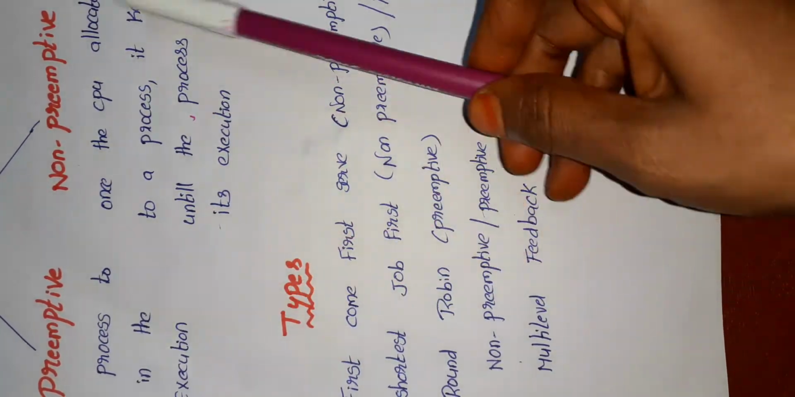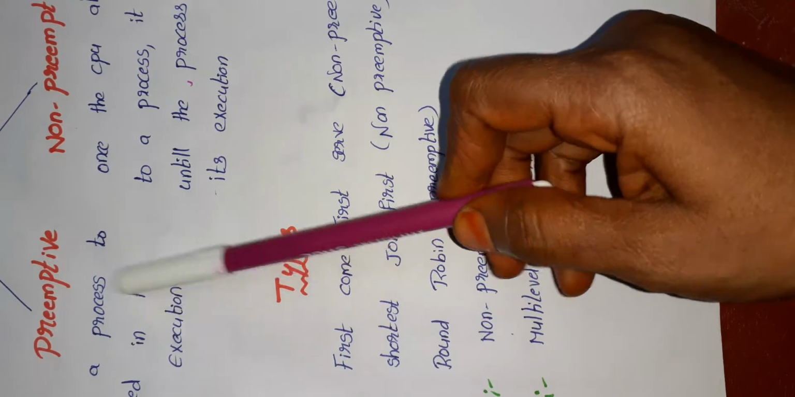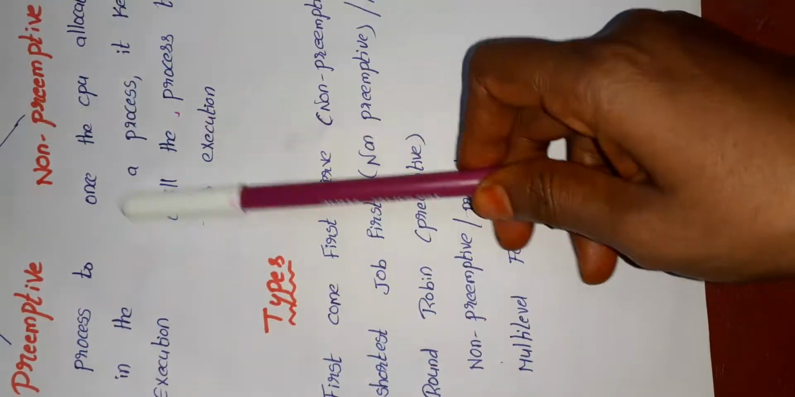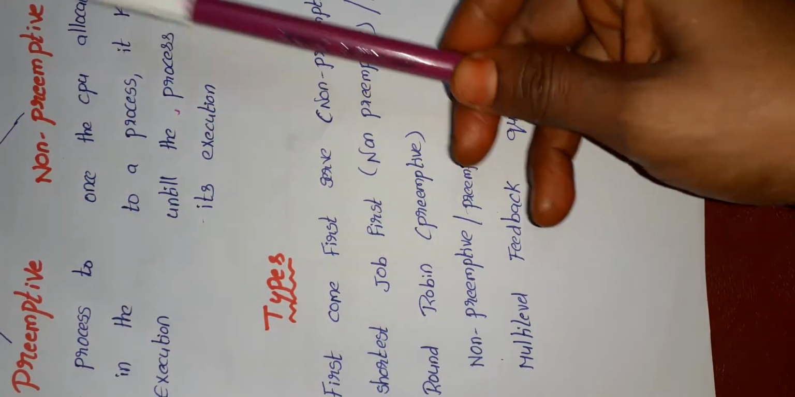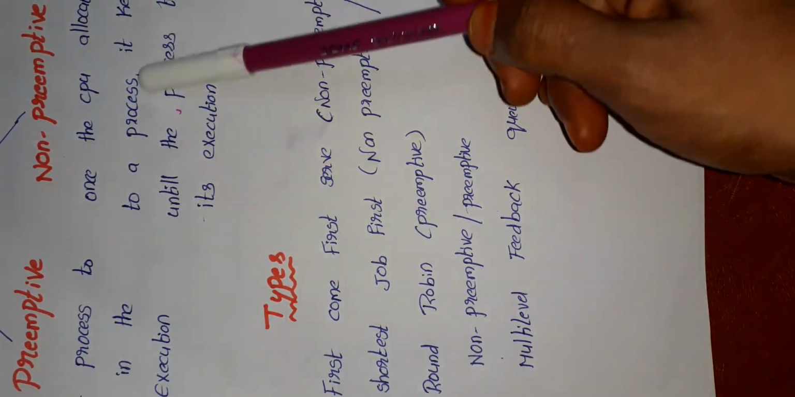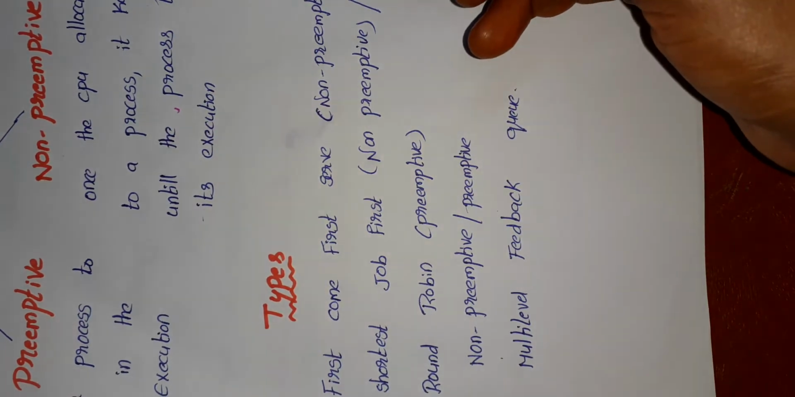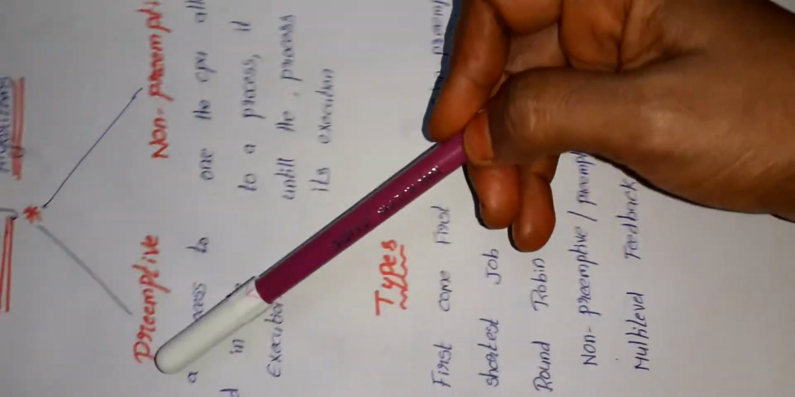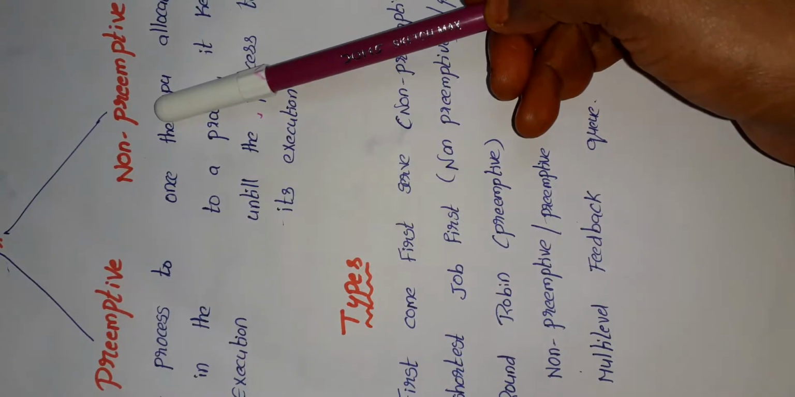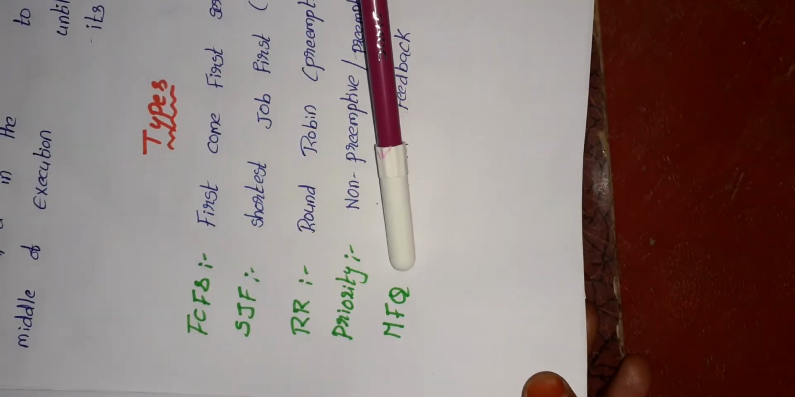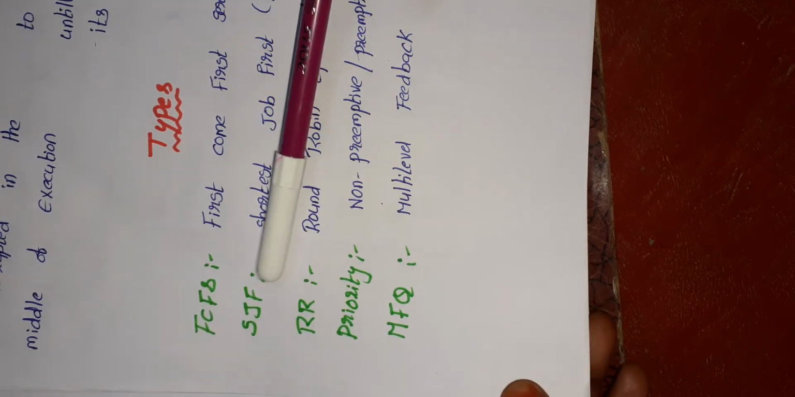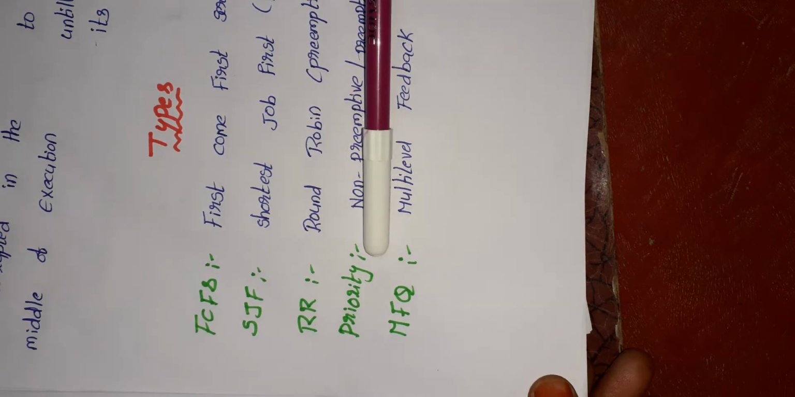Comparing these two, the preemptive scheduling algorithm is a little more complex than the non-preemptive scheduling algorithm. Here, the non-preemptive scheduling algorithm methods follow a FIFO queue process. Okay. Generally, preemptive and non-preemptive scheduling are practically implemented based on different types. First one is FCFS, second SJF, third RR, next priority, and the next one MFQ.